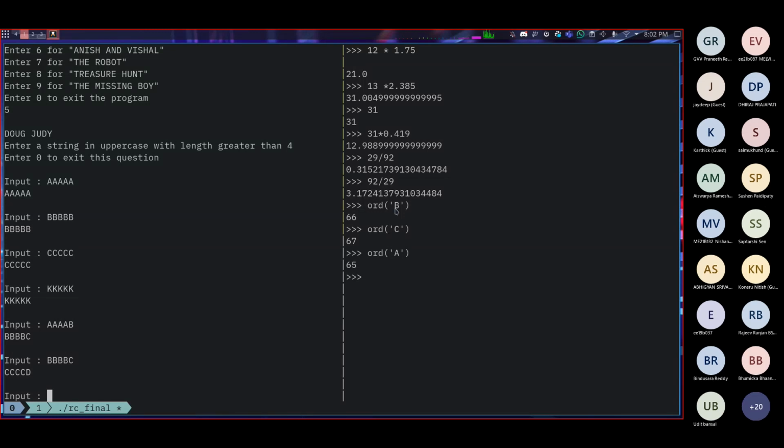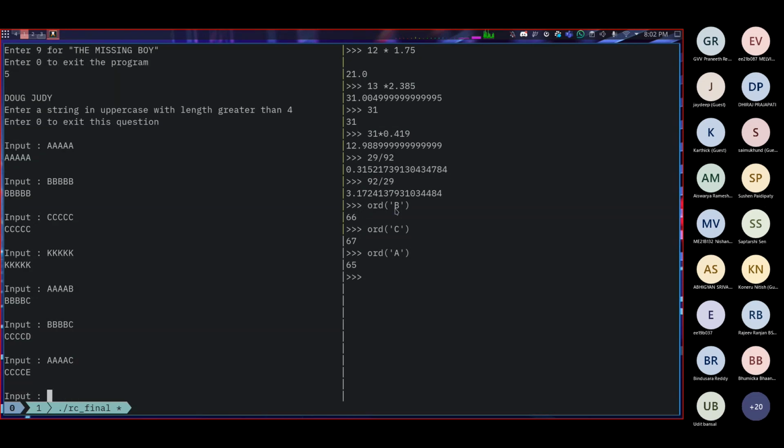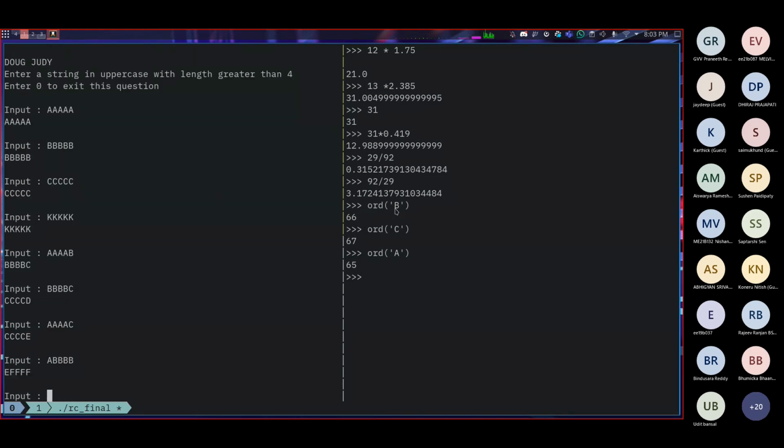Cool enough. We don't yet know why that happened, but we'll soon figure it out. Let's enter A, C. It will give us C, C, C, C, E. This time it increased by 2 letters. Now what if we do A, B, B?